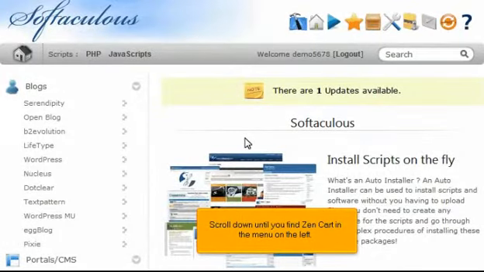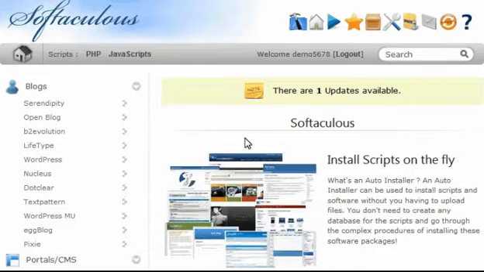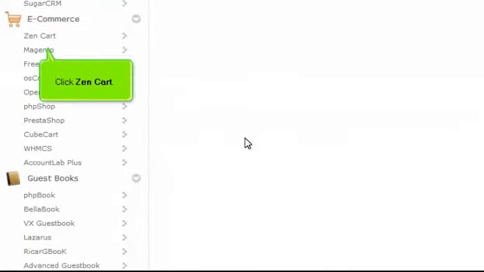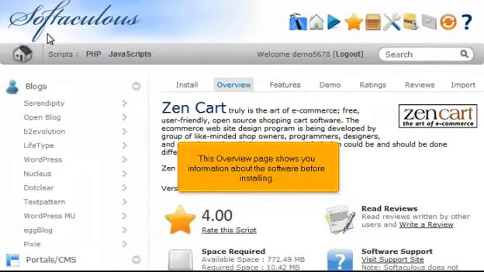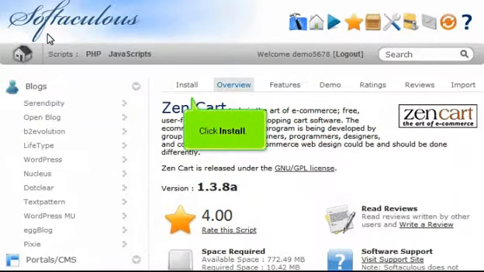Scroll down until you find Zen Cart in the menu on the left. Click Zen Cart. This overview page shows you information about the software before installing. Click Install.